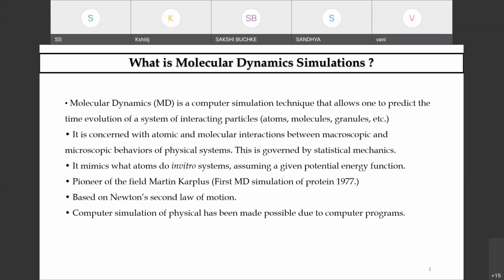MD simulations are not only used for drug discovery, they are used for other purposes also. Some people do large scale weather simulation and forecasting, some do polymer based studies, and some have applications in agriculture. Since my lab is a drug discovery lab, we use it for studying drug target binding.